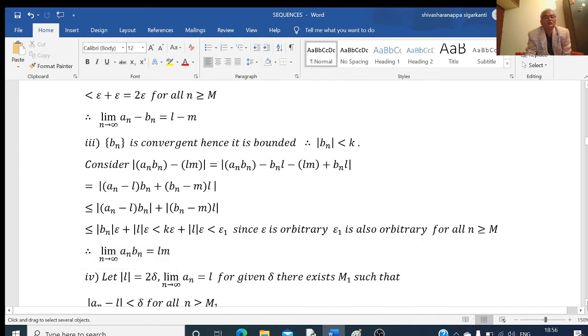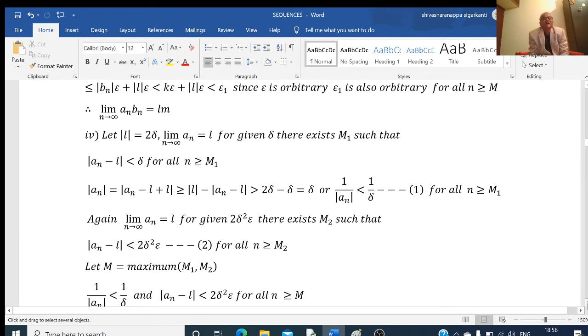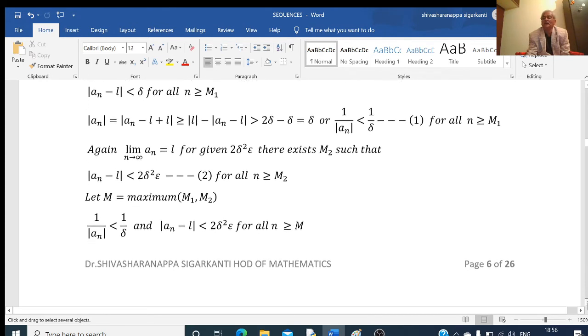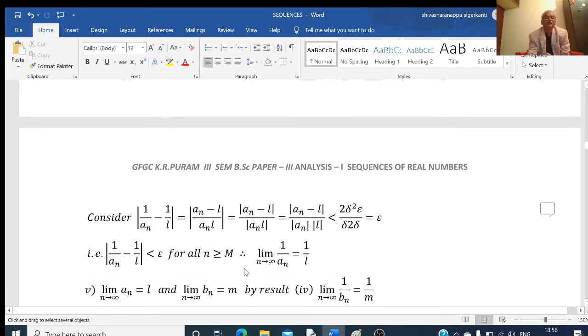Okay, next I will go to result number 4. That is, if the limit of an is equal to L, I have to prove that the limit of 1 by an is equal to 1 by L. For that, what I need to prove is that mod of 1 by an minus 1 by L is less than epsilon for all n greater than or equal to m. Then we can say that the limit of 1 by an is equal to 1 by L.